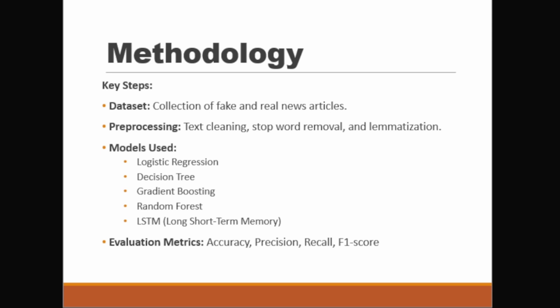Some of the models I used are logistic regression, a simple linear model that estimates probabilities. It's fast and interpretable, but assumes linear relationships in the data. Decision tree: it splits data into branches based on feature rules, easy to understand but prone to overfitting. Gradient boosting: it builds trees sequentially, correcting errors from previous ones, more robust than a single decision tree. Random forest: a group of decision trees that votes for the final result, reduces overfitting and improves accuracy.